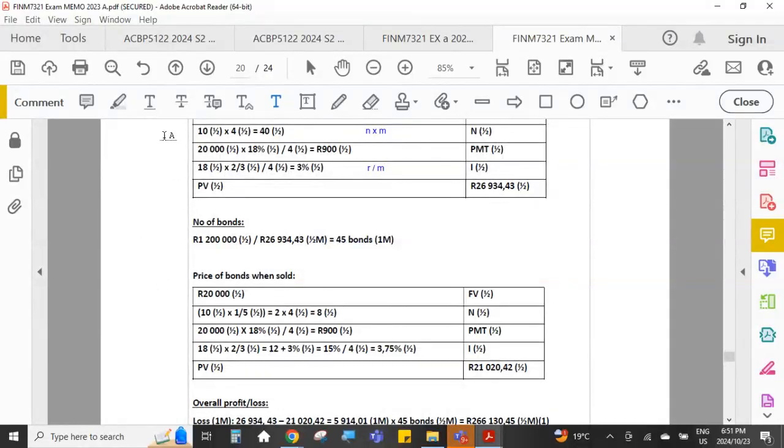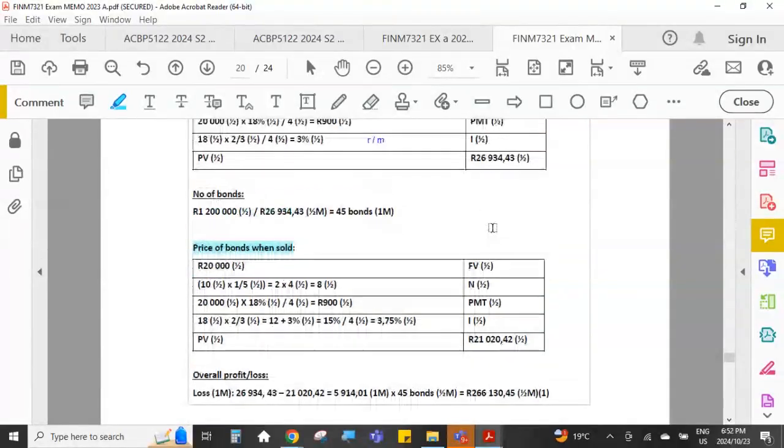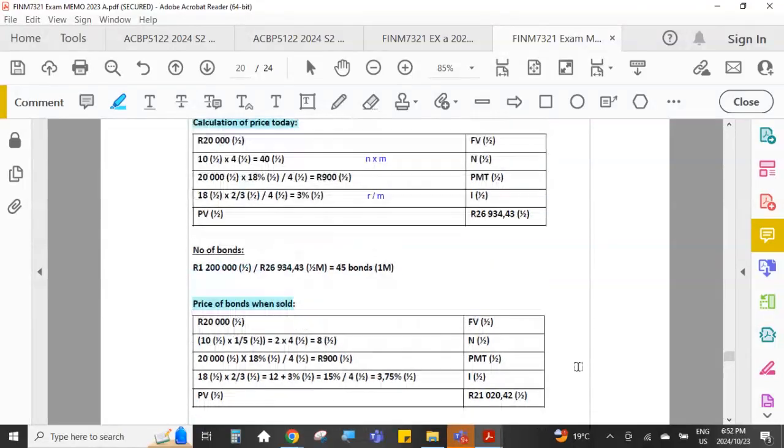And then again, the price of the bonds when the bonds are sold. The present value when we bought them and the present value when we sold them. And then we could see that we sold them for less than we paid for them. So we would then make a loss on the sale of the bonds. And here you just had to work out how many bonds. So we would have 45 bonds. So the difference in price for one bond multiplied by 45 bonds would then give us our total loss on the sale of the bonds at the end of the 8 years that we had kept them for.